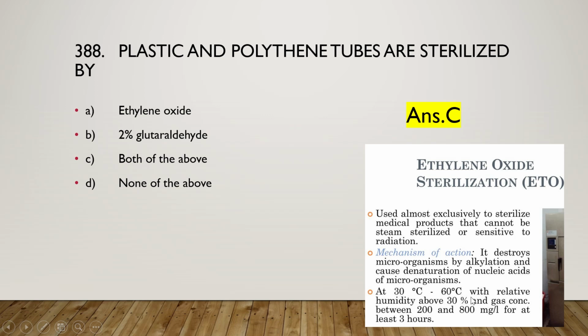At 30 degrees Celsius to 60 degrees Celsius with relative humidity above 30% and gas concentration between 200 to 800 milligram per liter for at least 3 hours is the effective concentration for ethylene oxide sterilization.